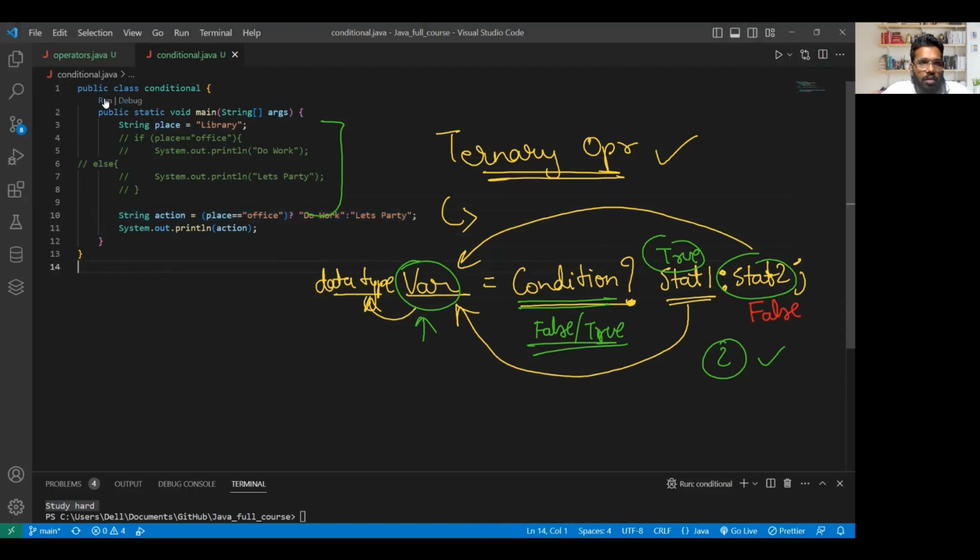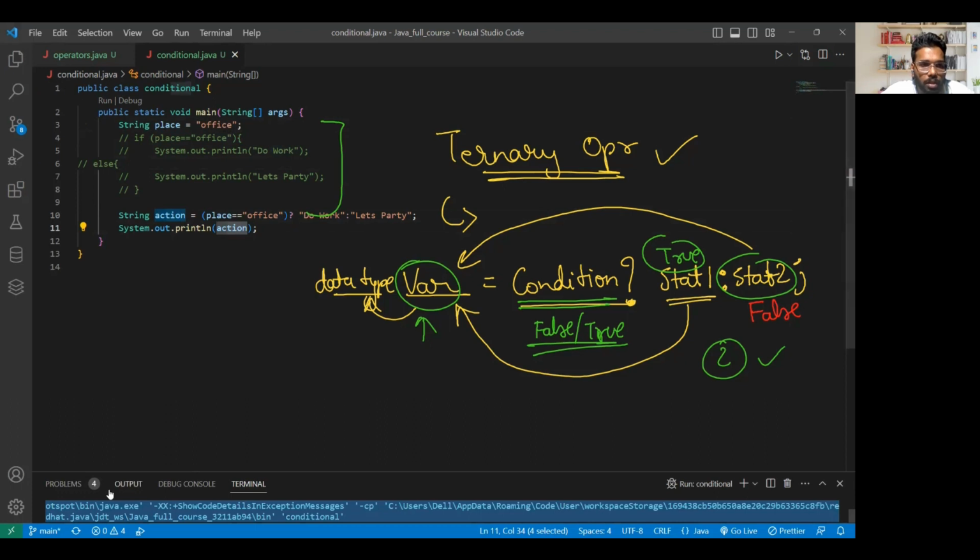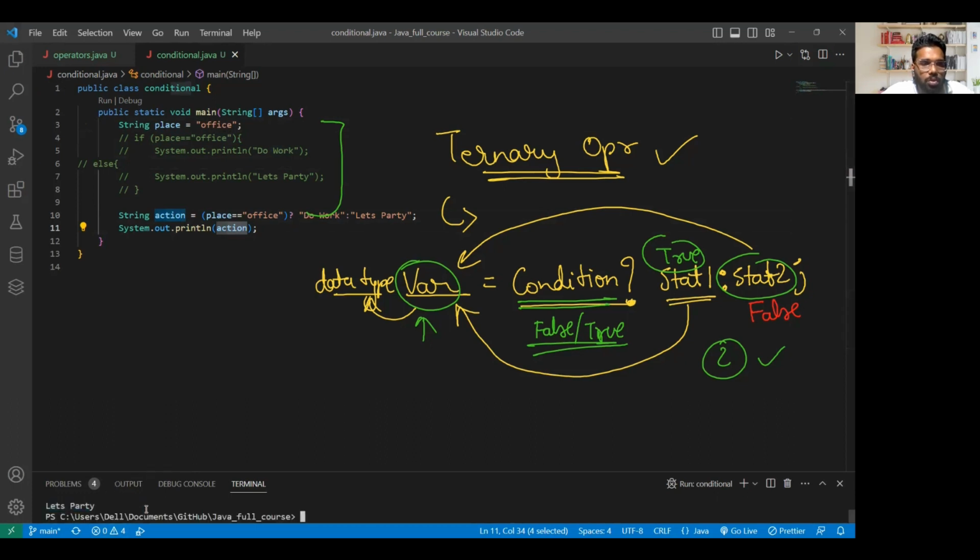If I run it now, you see, let's party. Why let's party? It's because the place is library. So if I change it here to office, now this condition will be true. Now do work will be saved in action, and action should be displayed here. So here do work should be displayed. Let me run this. If you see, do work is displayed. Clear? So I hope the ternary operator is also clear now.